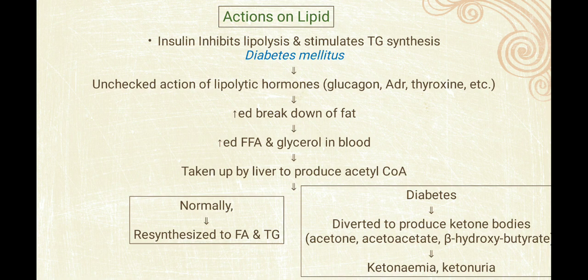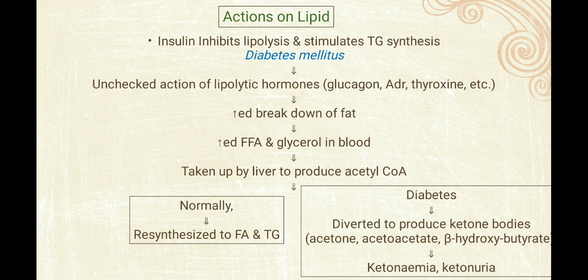Now what is the action on lipid? Insulin inhibits lipolysis and stimulates triglyceride synthesis. But when there is diabetes mellitus, there is unchecked action of lipolytic hormones, which include glucagon, adrenaline, thyroxine, etc. So there is increased breakdown of fat, increased free fatty acid and glycerol in blood, which will be taken up by the liver to produce acetyl coenzyme A. So ultimately in diabetes mellitus there are increased ketone bodies.